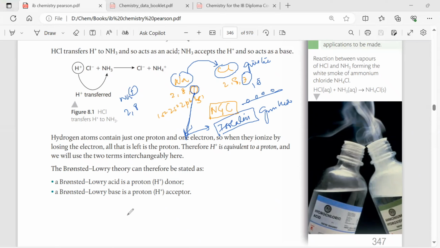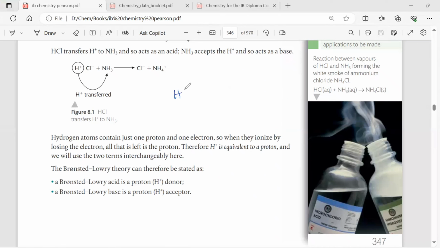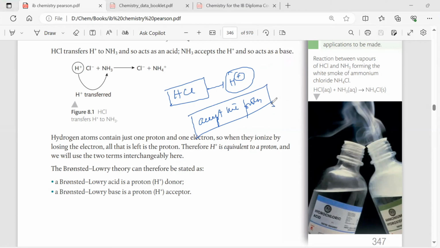Similarly, if you're seeing that we are having an acid, HCl, HCl alone cannot just donate this proton. Is it clear? It cannot dump this proton. It has to have somebody who can accept the proton. So it is very crucial to understand that HCl cannot be dumping a proton on its own, in isolation. It has to have somebody who can accept the proton.